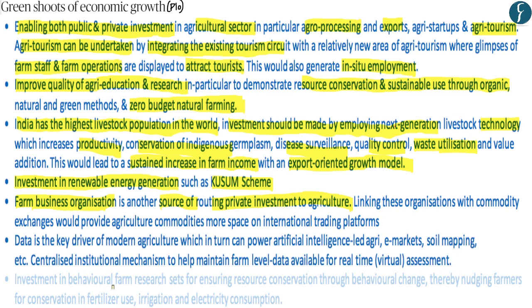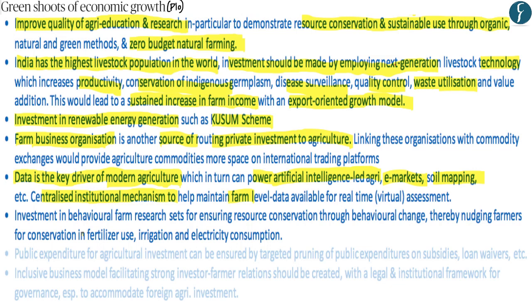The sixth point highlighted by the author is that data can be the key driver of modern agriculture within India, whereby data which has been collected from e-markets such as e-NAM and soil mapping schemes within India can power artificial intelligence-led agriculture within India. Now, according to the author, to power this data-led modern agriculture, centralized institutional mechanisms should be formed, whereby these centralized institutional mechanisms would collect the data and form effective artificial intelligence so that this data can be used so as to help the farmers.